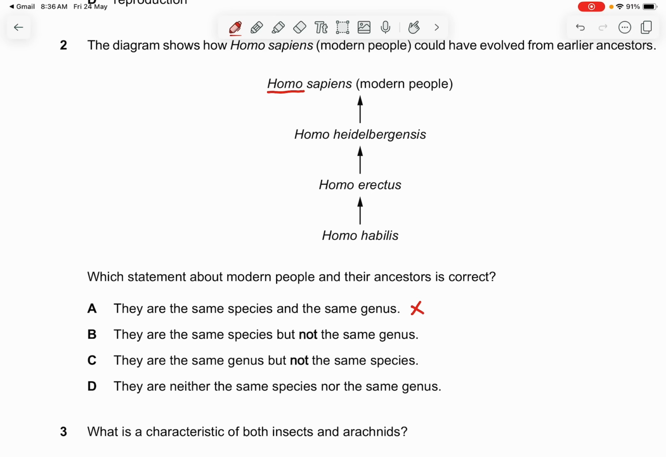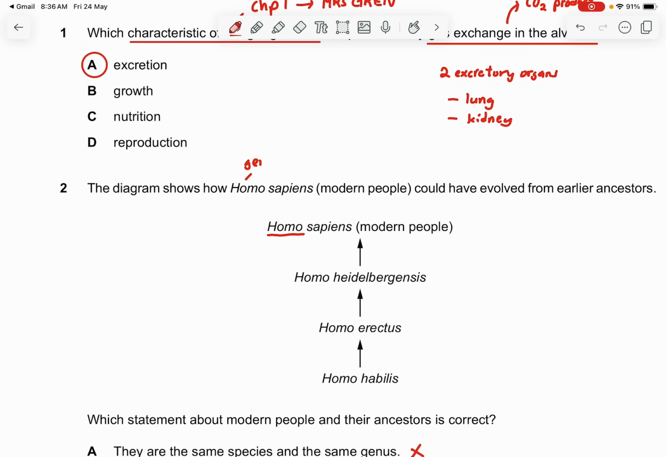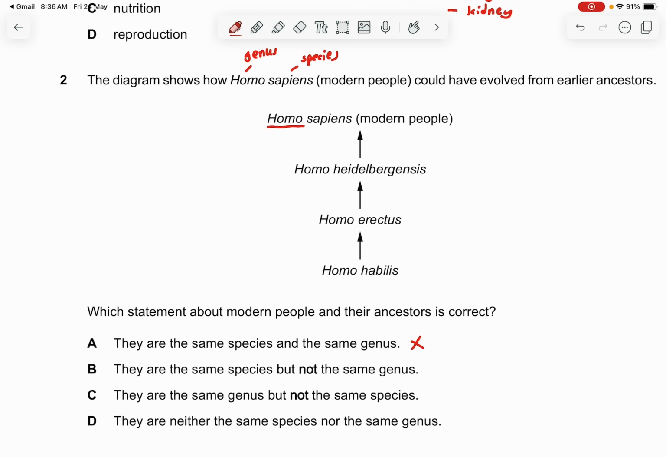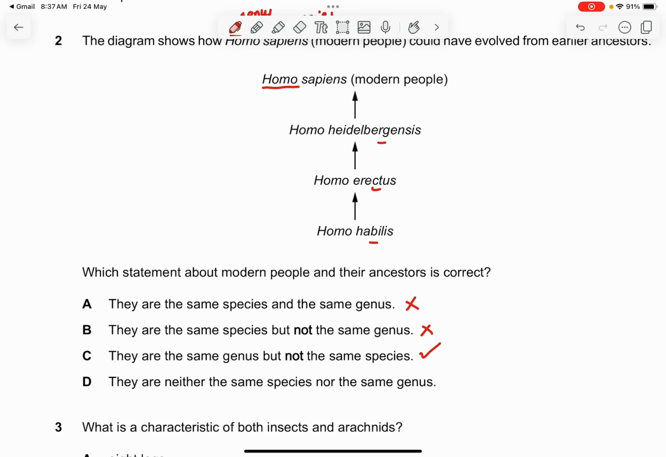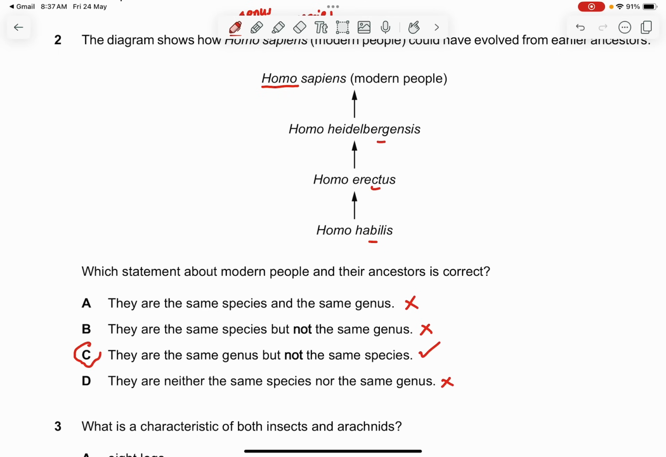This is the genus. Okay, hold up. This is the genus. This is the species. So you can see the first statement says they have the same species and the same genus. They have the same genus, but they do not have the same species, because this is different, this is different, this is different. They are the same species but not the same genus. This is also wrong, because the species are still different. The genus, however, is the same, because all are Homo. They are the same genus but not the same species. Yeah, this is correct. And they are neither the same species nor the same genus is wrong. So the answer is C.